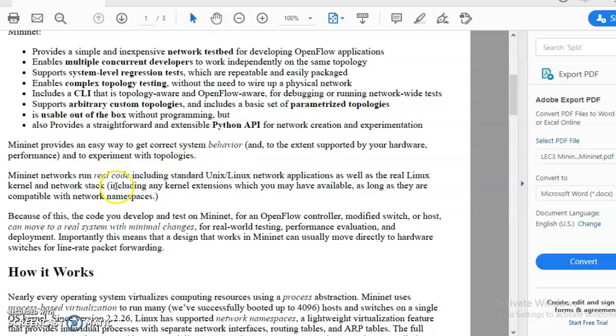Mininet networks run real code including standard Unix, Linux network application as well as the real Linux kernel and network stack, including any kernel extensions which you may have available as long as they are compatible with network namespaces. Because of this, the code you develop and test on Mininet for an OpenFlow controller, modified switch or host can move to a real system with minimal changes for real-world testing, performance evaluation and deployment. So this means that Mininet can usually move directly to hardware switches for line rate packet forwarding.